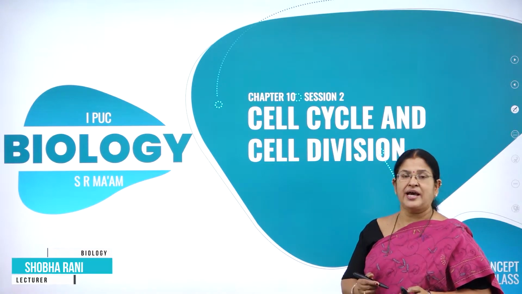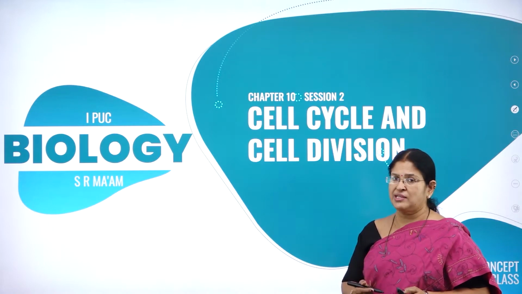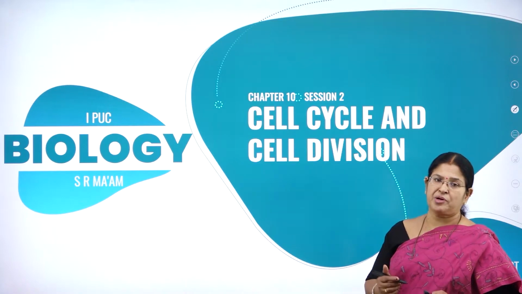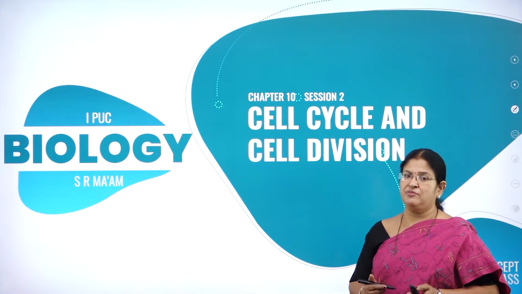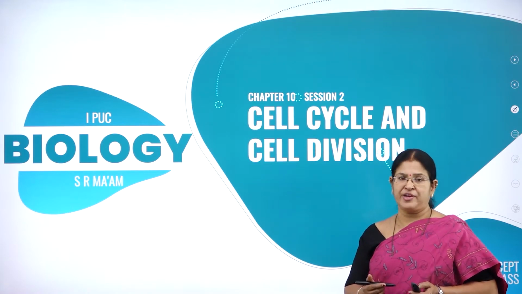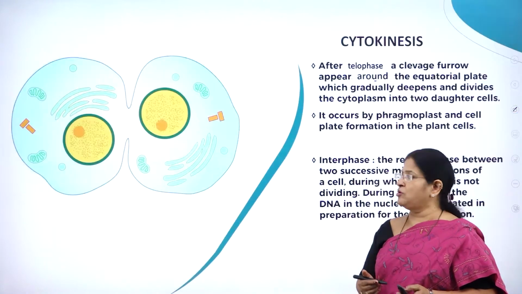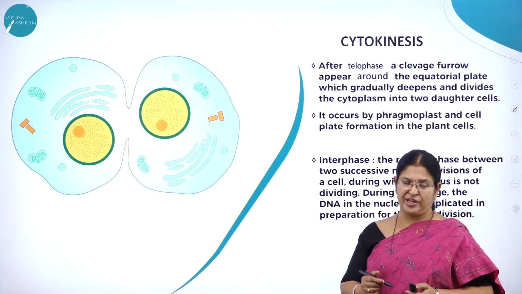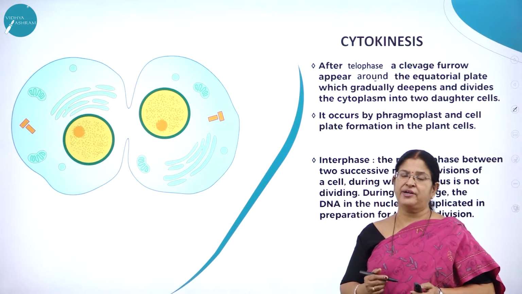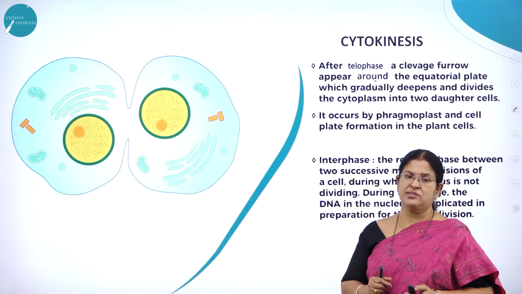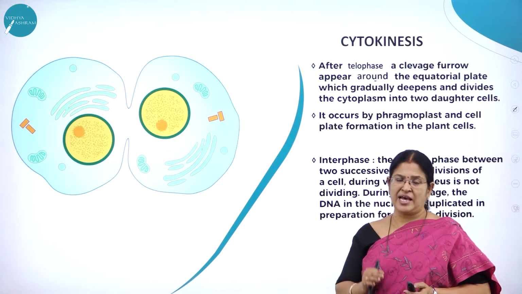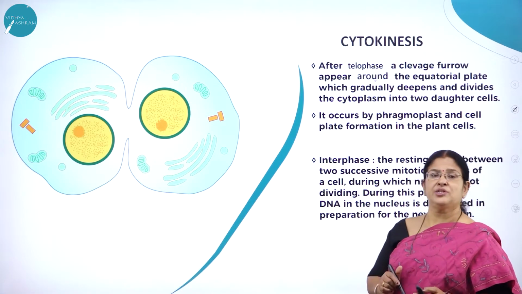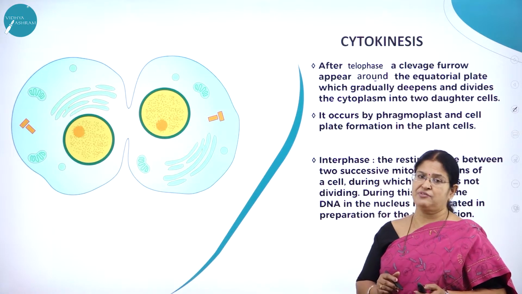Let us understand, as we have studied in the last session, what is cell cycle. The cell cycle involves the series of events that take place in the process of cell division, which involves interphase and the M phase, that is the mitosis phase. Interphase involves the G1 phase, the S phase, that is a synthetic phase, and the G2 phase. And the M phase, that is a mitotic phase, involves 4 very important stages: prophase, metaphase, anaphase, and telophase.